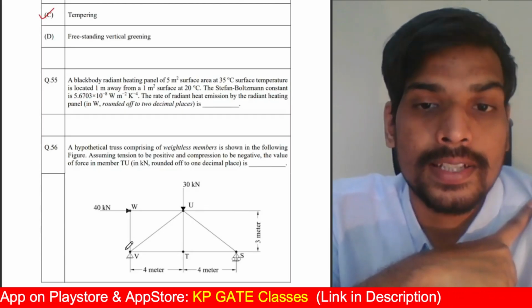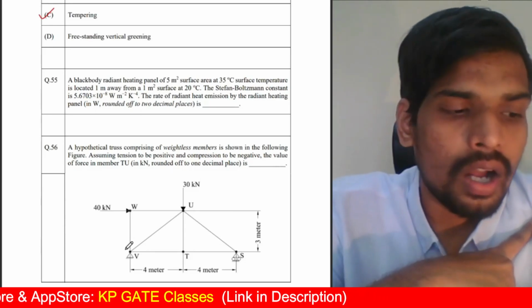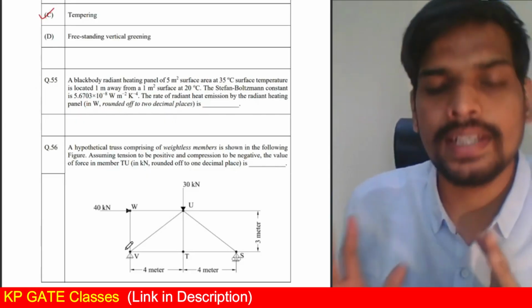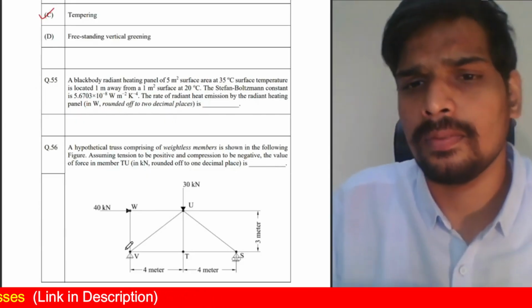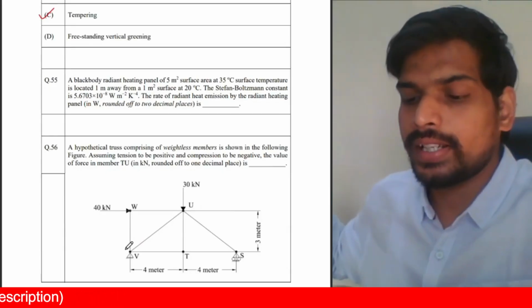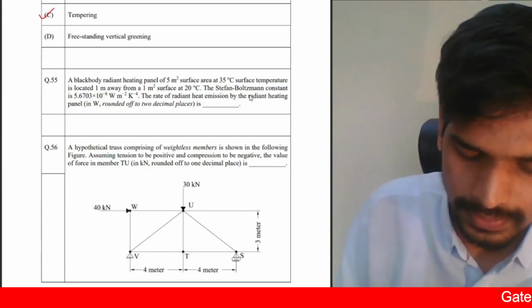The rate of radiant heat transmission by the radiant heating panel is dash. In each paper you at least get one such out of context question, probably not directly related to the field of architecture, but there is some indirect link, because radiant heat transfer also happens in buildings when solar radiation falls onto the surfaces.